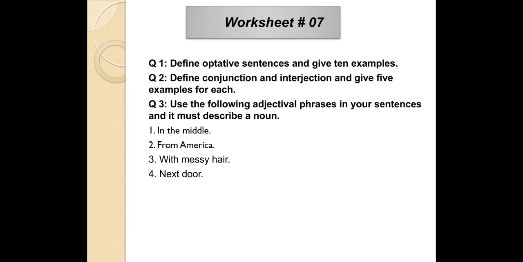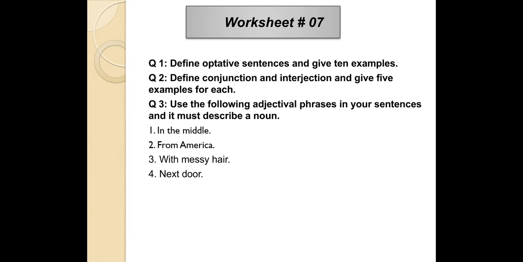Okay. Now we have worksheet number 7. Question number 1. Define optative sentences and give 10 examples. Optative sentences, student, here optative sentences are, if I say in Urdu, duaiya jumle. When we give some good words to someone, these are called optative sentences. Define optative sentences and give all 10 example. If I say in example, oh Allah bless you, it is an optative sentence.